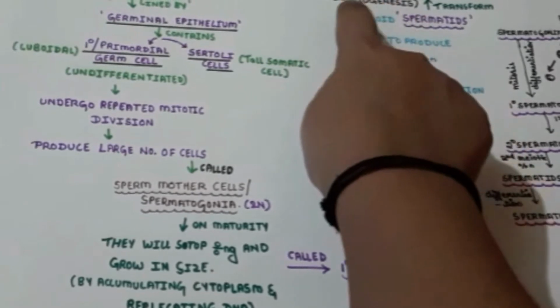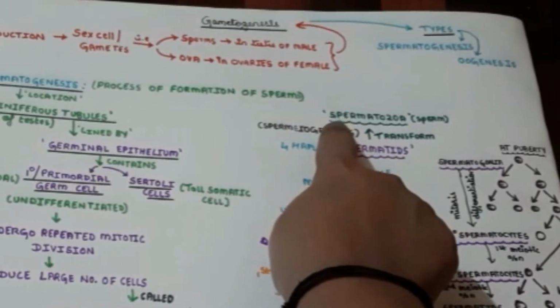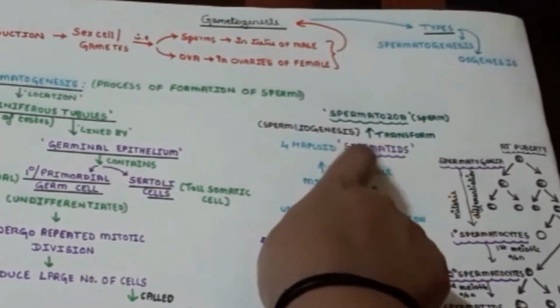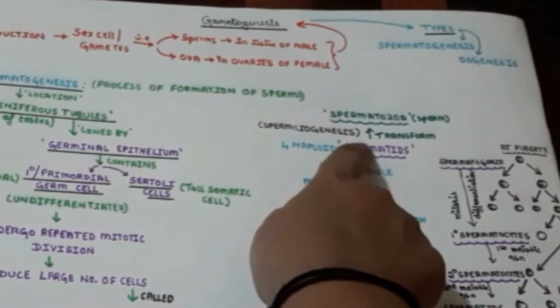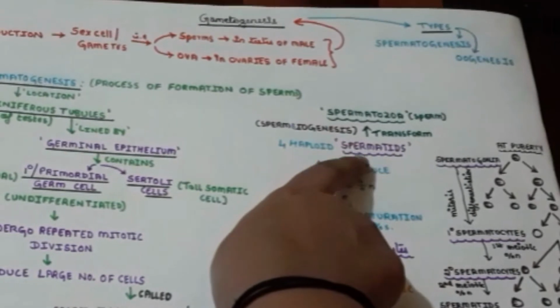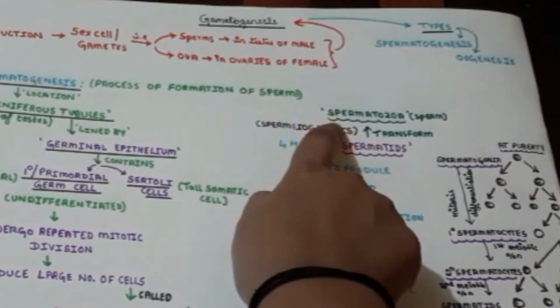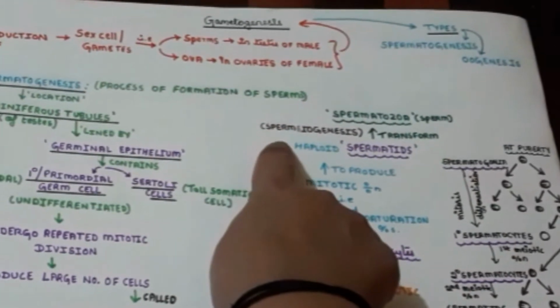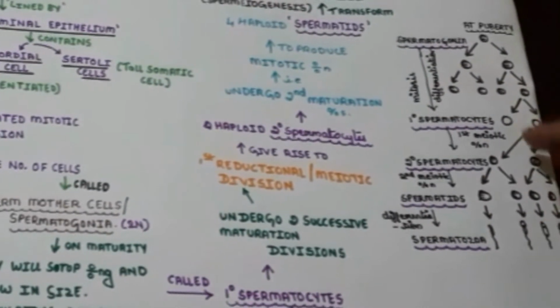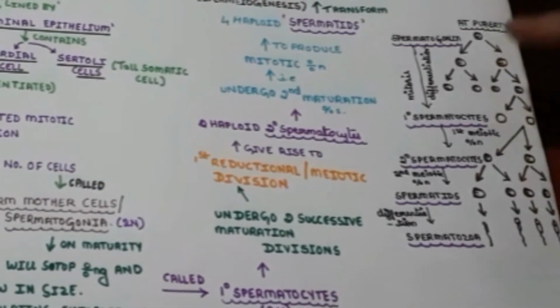These spermatids at last get transformed into spermatozoa, that is the sperm. This transformation process, from spermatids to spermatozoa, we call spermiogenesis.